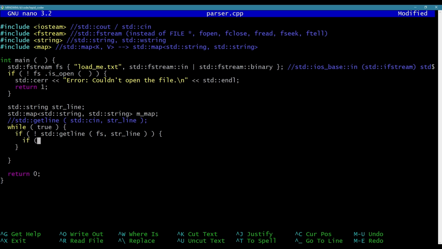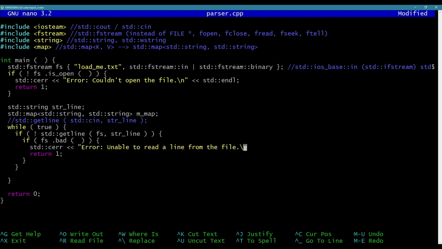Okay, so it couldn't read the line. It failed to read the line, but I'm going to say if fs.bad. Now, this could mean some kind of hardware failure happened. Say there's a bad sector on a hard drive you're reading from. It might return this, because it failed to read for some reason. So in this case, we're going to return 1, because that is actually a problem. We're going to let the OS know there was an error. Standard cerr, right? Okay, and we're going to say error, unable to read a line from the file. Otherwise, we're just going to break out of the loop. We couldn't read, probably because we reached the end of the file in this case.